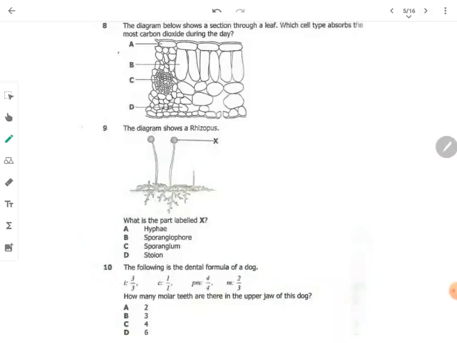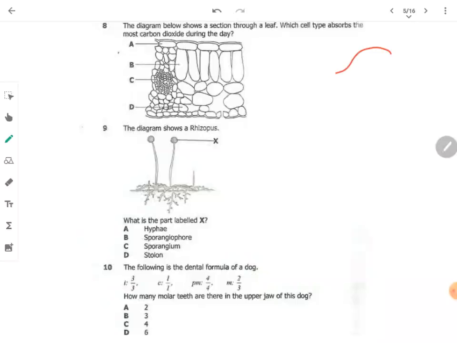Question 8. The diagram below shows a section through a leaf. Which cell type absorbs the most carbon dioxide during the day? Now, during the day, we have a lot of sunlight coming, and carbon dioxide is what is needed in order for a plant to undergo photosynthesis. Now, which one absorbs much?